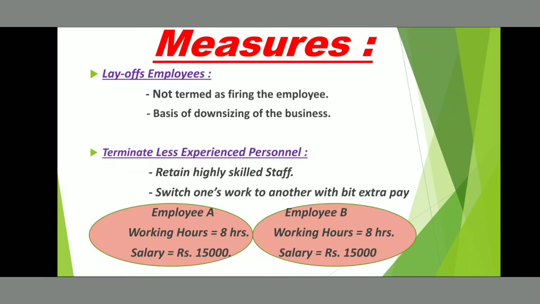In this case, the company will have the most cost cutting because here employee A was getting 15,000. Now the 5,000 is diverted to employee B and employee A is terminated. That 10,000 is saved for the company.